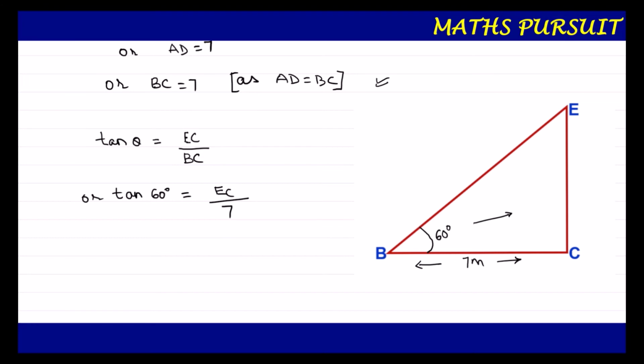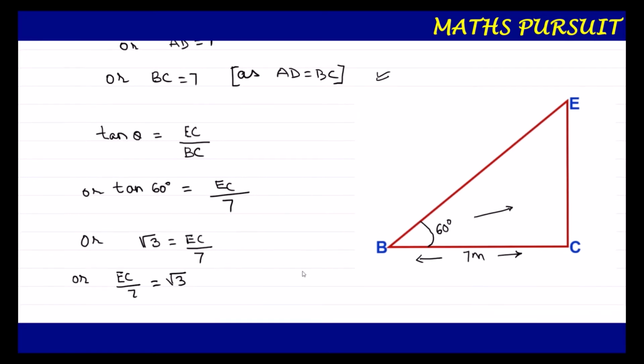Now guys, we very well know that tan 60 degree is equal to root 3 from the trigonometric table. So I am going to replace tan 60 degree with root 3. So I can say that root 3 is equal to EC upon 7. In other words, EC upon 7 is equal to root 3. Guys, till here we are very clear.